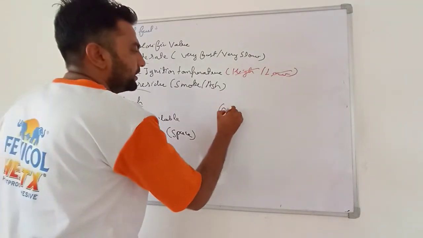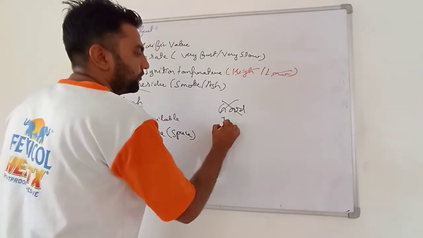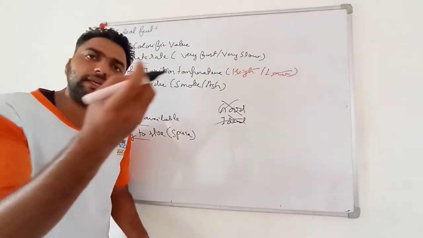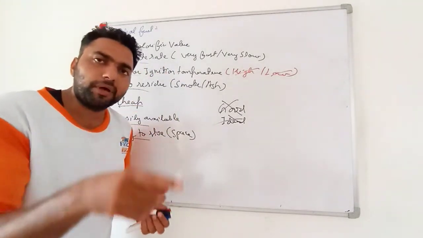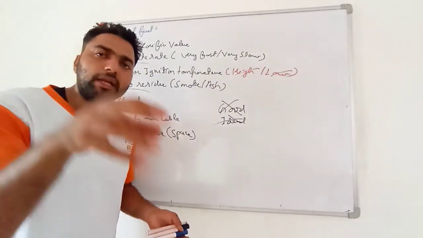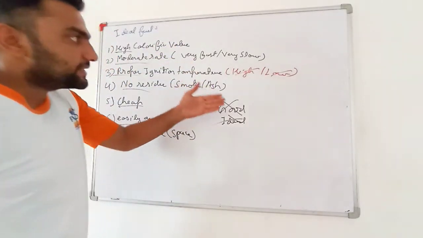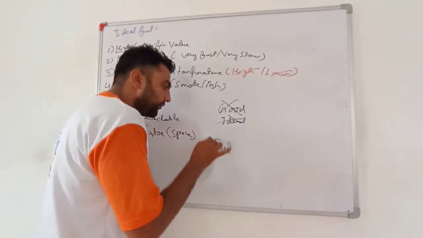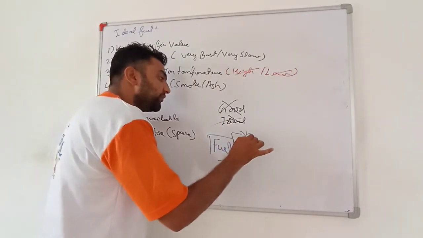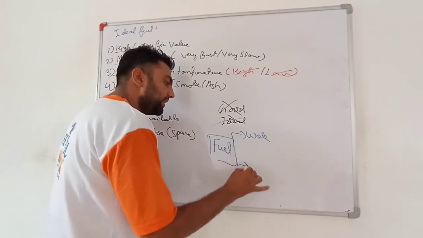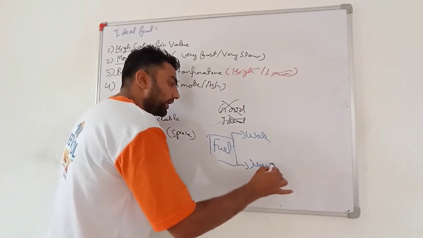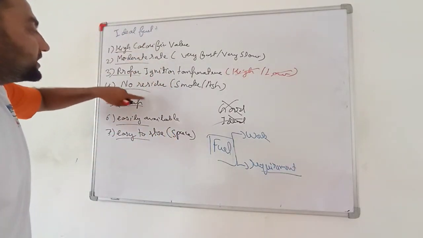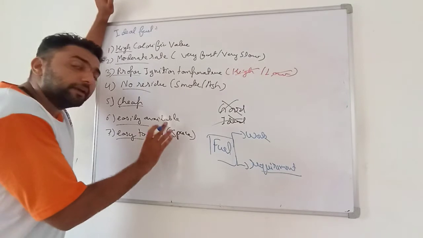And my dear students, there is no good fuel or no ideal fuel. If you expect a single tree to have apples, mangoes, pineapples, and bananas, this is not possible. Basically, we use fuel for a specific work or a specific requirement. For a specific requirement, any one of these requirements can be fulfilled by a fuel.